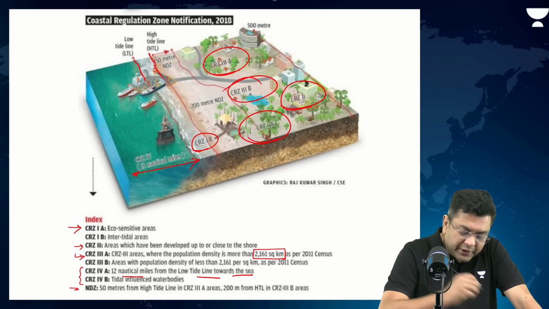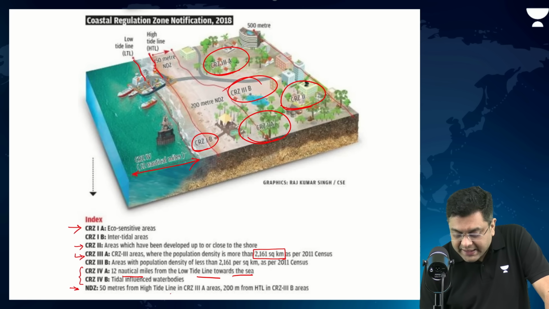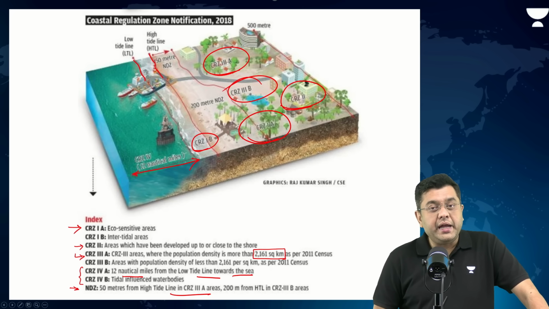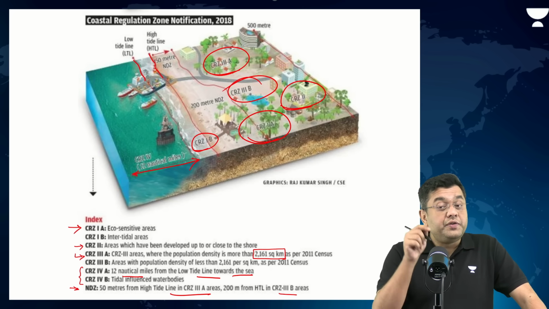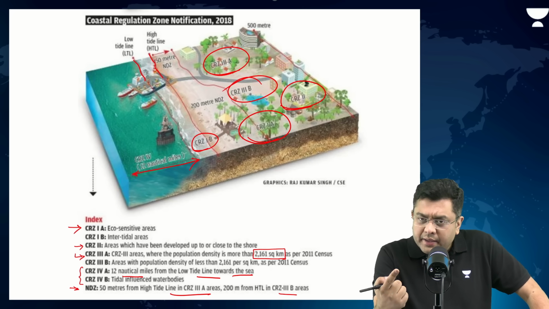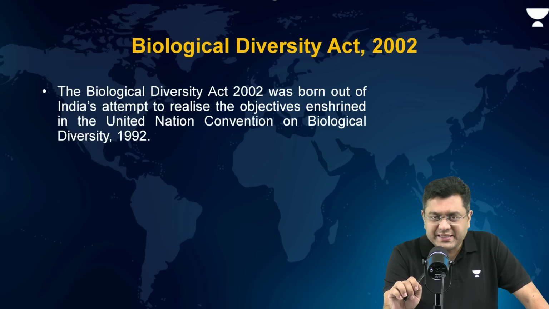And no development zone, that is the 50 meters from high tide line in CRZ3A areas and 200 meters from high tide line in CRZ3B areas. Mind you, CRZ3A, greater population density, CRZ3B, lesser population density.